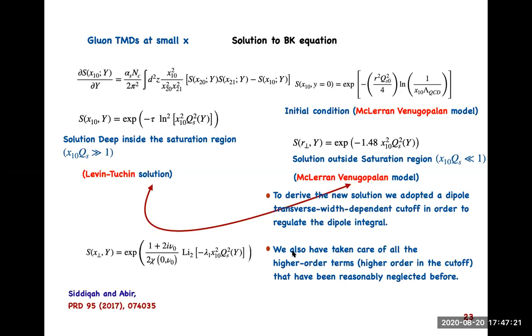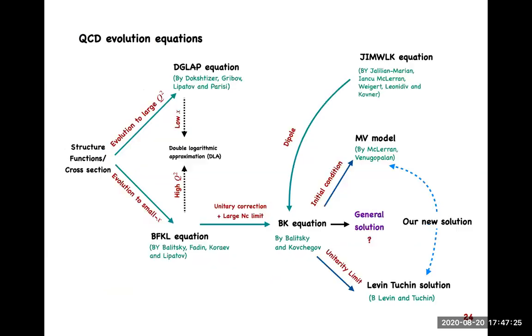Okay, so that's one thing that we have done. So this new solution can basically extrapolate the MV model, which has nothing to do with small x, and asymptotically small x. So it can extrapolate between these two, and also this new solution is quite in agreement with the numerical solution of the full BK equation.